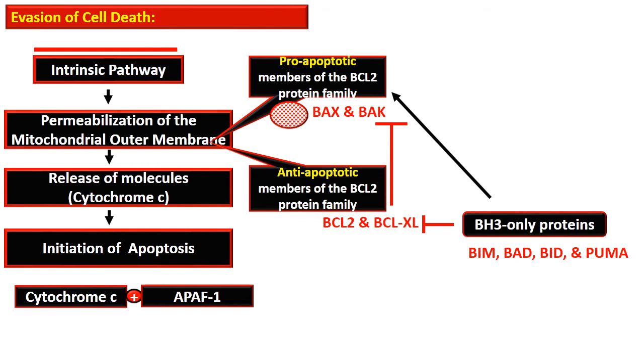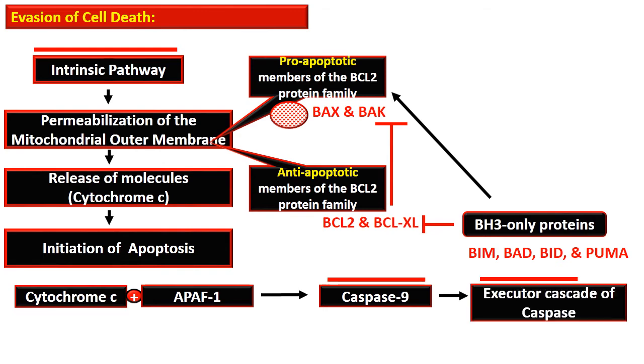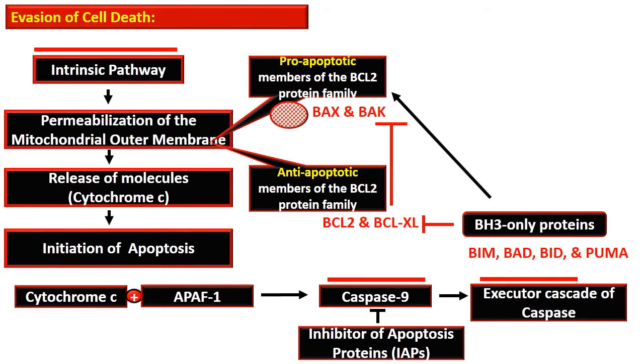When cytochrome C is released into the cytosol, it binds with apoptosis activating factor 1, which activates caspase 9, and then the executioner cascade of the caspases is activated. There is another inhibitor of apoptosis protein, IAP, that blocks the activity of caspase 9, and hence it is another check on the intrinsic pathway.